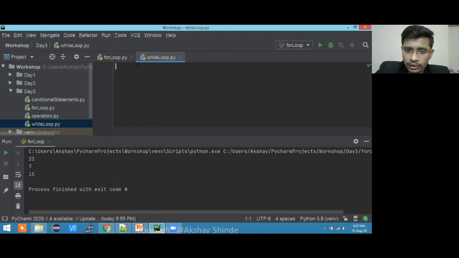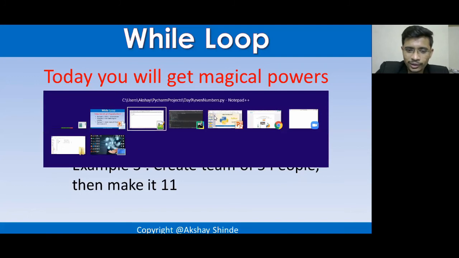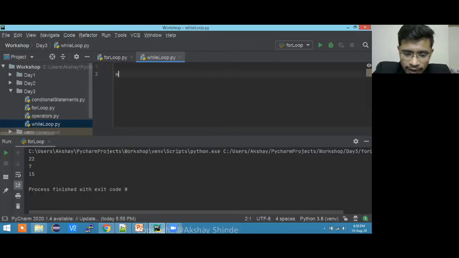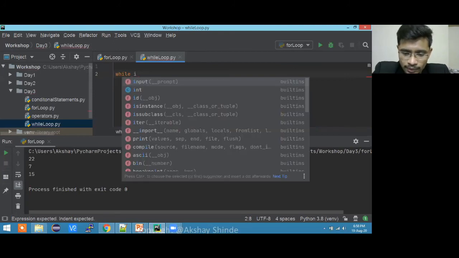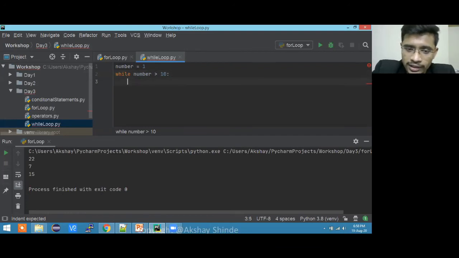So in this case, we'll go with the first example, print 1 to 10 on console. Or let's go with the table actually. This is very basic. So what I can do is, while number is less than 10. This is the condition. Until this condition is not satisfied, the loop continues. There will be an initial value of number, number is equal to 1. While number is not greater than 10, means if number is 11, only then will this while loop break. If number is 9, it will re-execute again. So that's all about conditions.